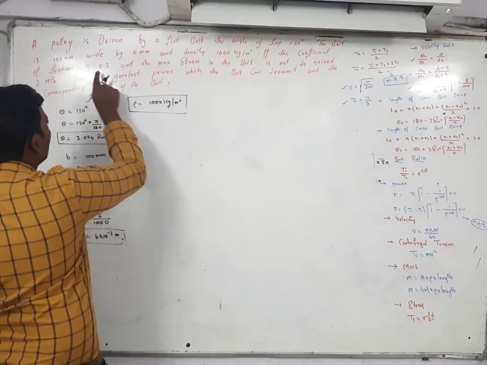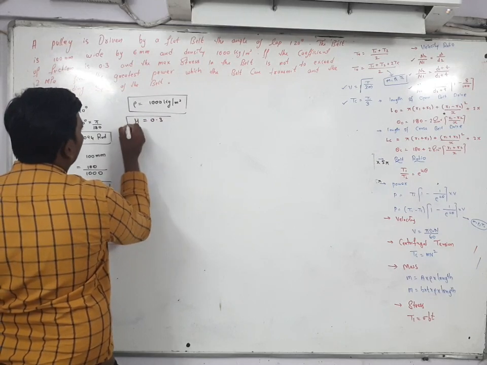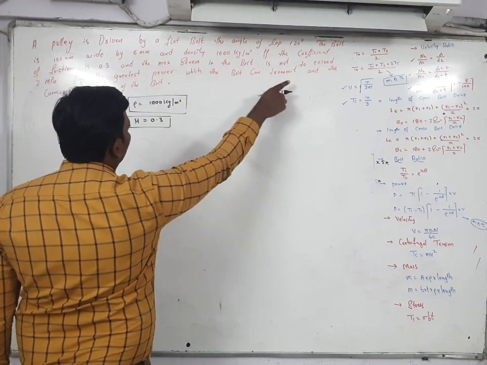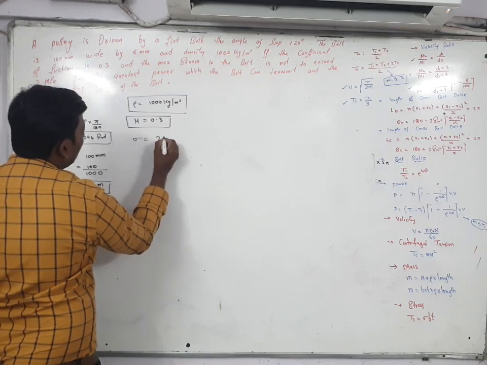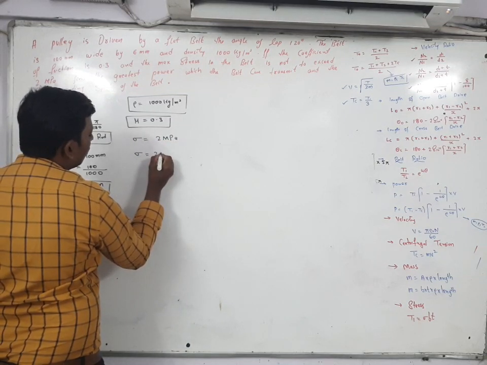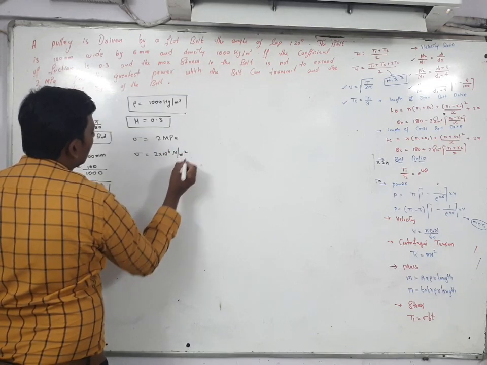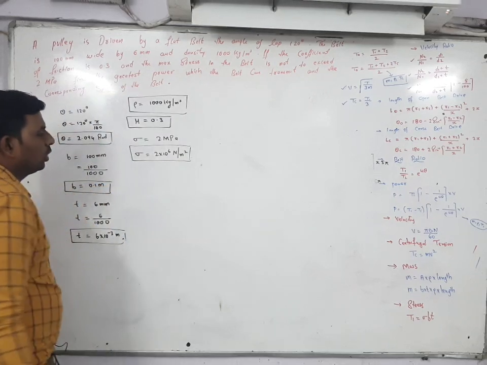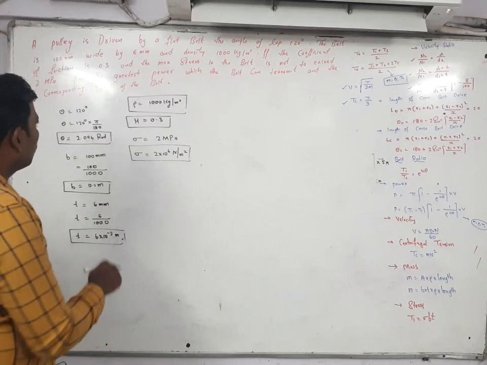The coefficient of friction mu value is given. Mu value is equal to how much? 0.3. And the maximum stress should not be exceeded. Sigma value is given. How much it is given? 2 megapascal. So here sigma can be written as 2 into 10 to the power of 6. Pascal can be written as Newton per meter square.